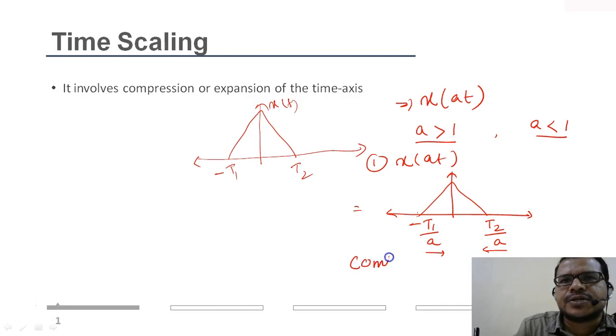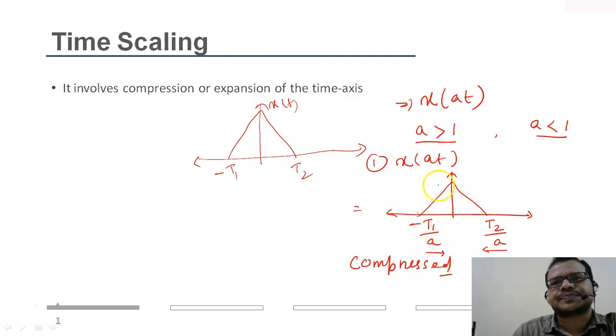The time axis is compressed, right? And if I compress the time axis in continuous time domain, there is no loss of data because it can take all the instances of time. It is not missing out some instance of time. So there is no loss of data during the compression in continuous time domain.